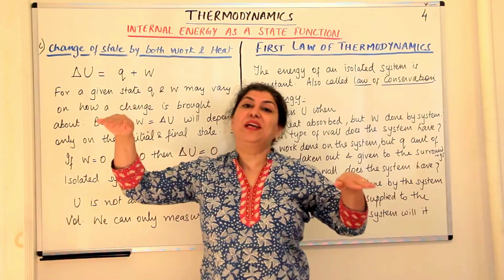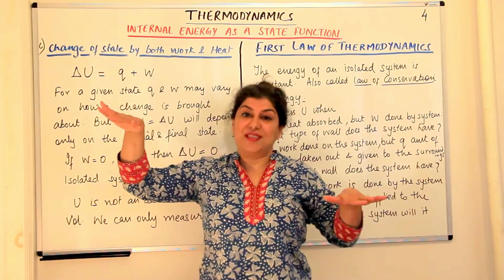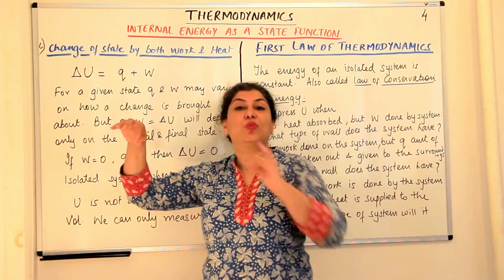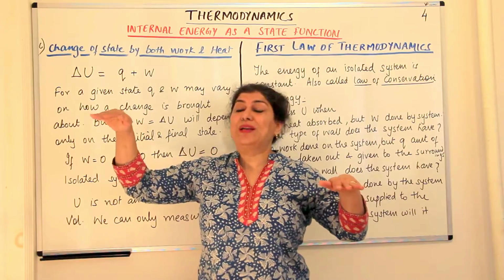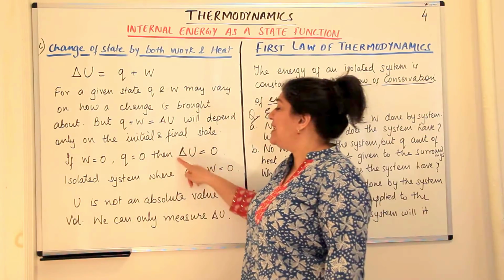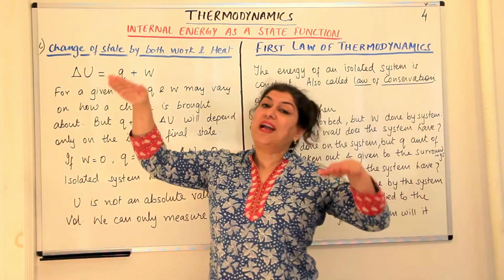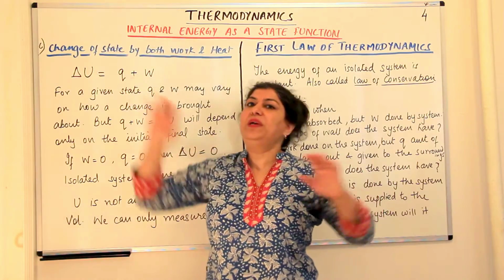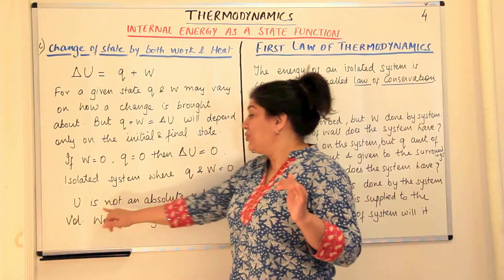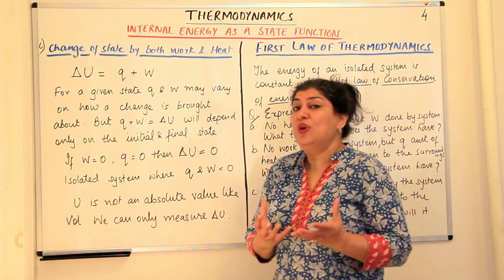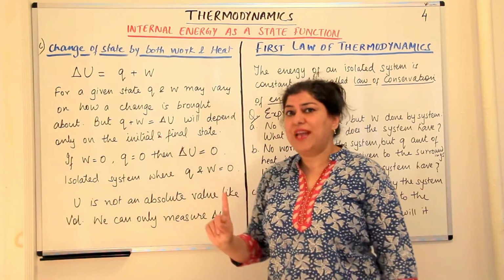We can only calculate practically the energy difference, how much heat was given and how much work was done. So we can only calculate delta U. The actual values of UA and UB are not known to us.